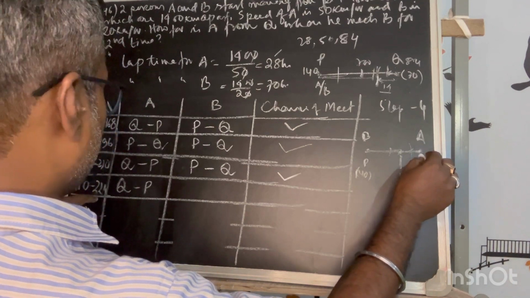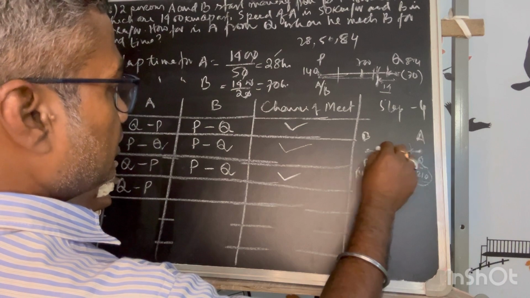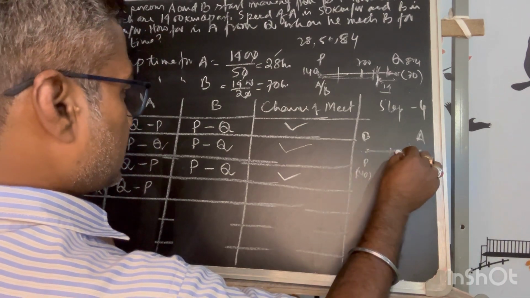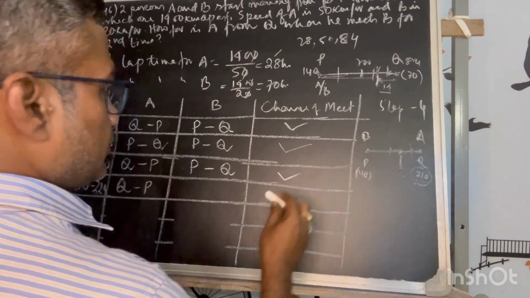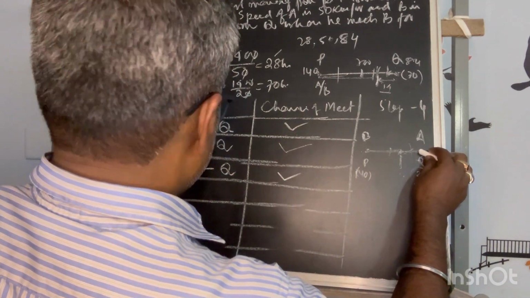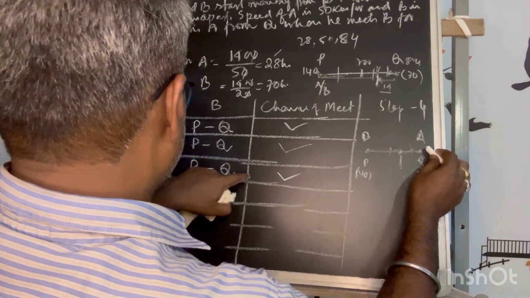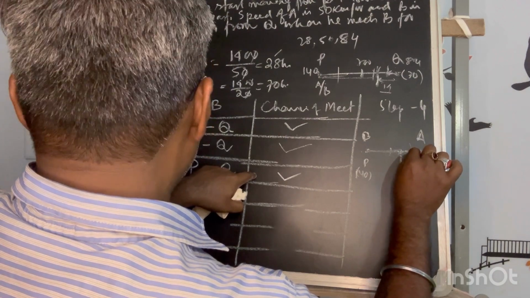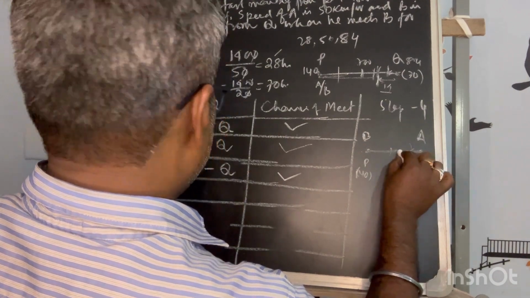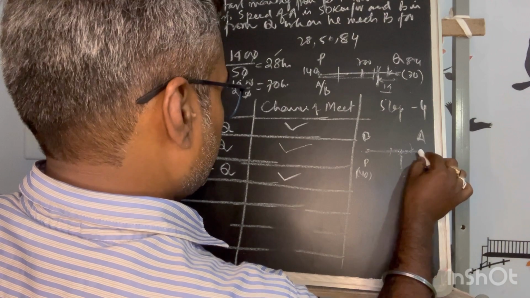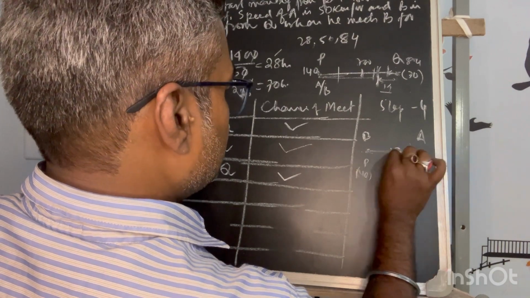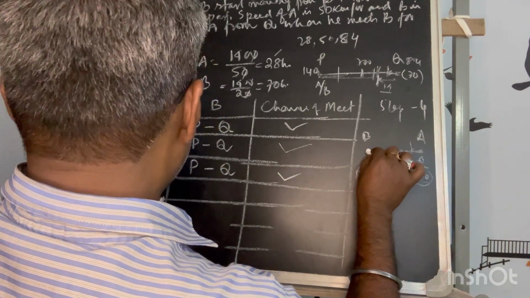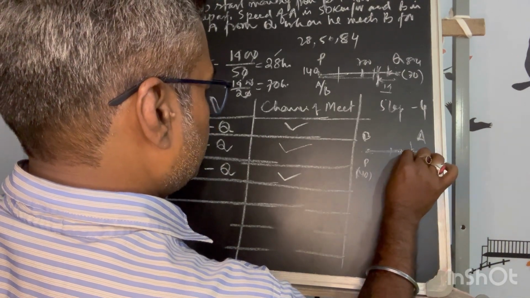A has reached 224. That means Q to P is moving. So it is there, and he has also started in the opposite direction. Here they have made 196 to 210, where he has moved from Q to P. A has gone Q to P, and P to Q he is moving. They met in the opposite direction. Then he will reach 224 by the time he moves there.